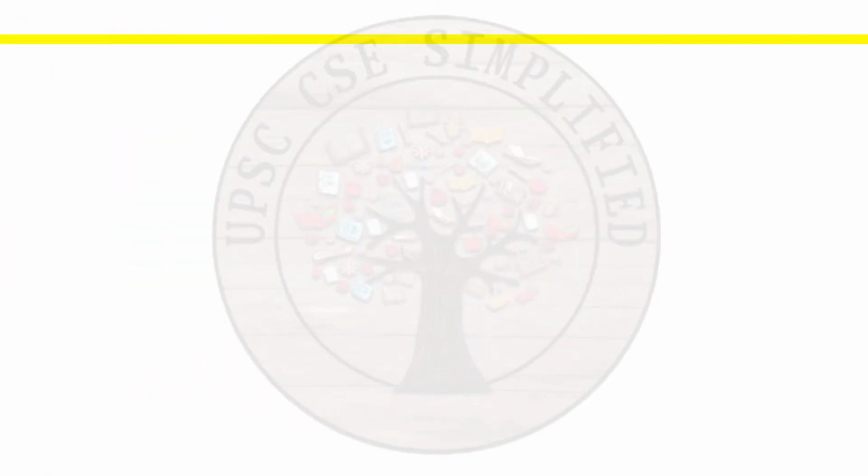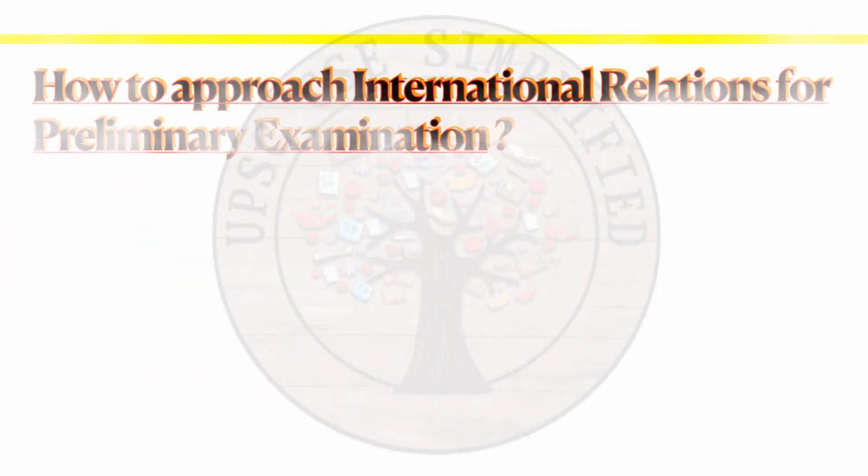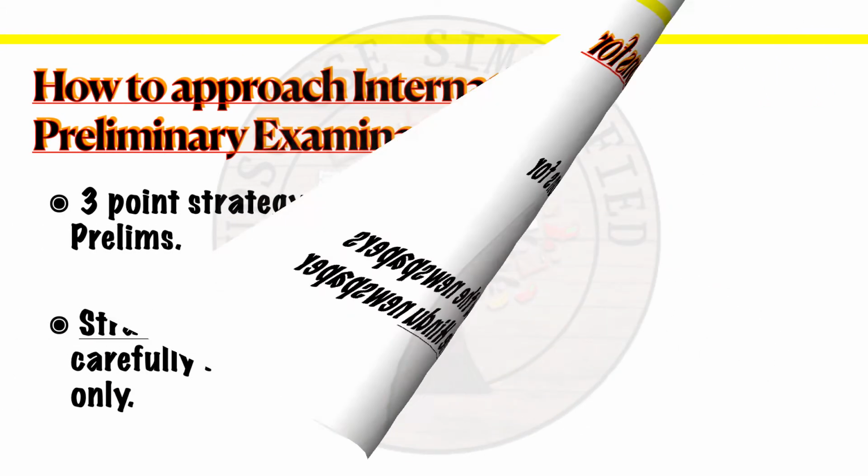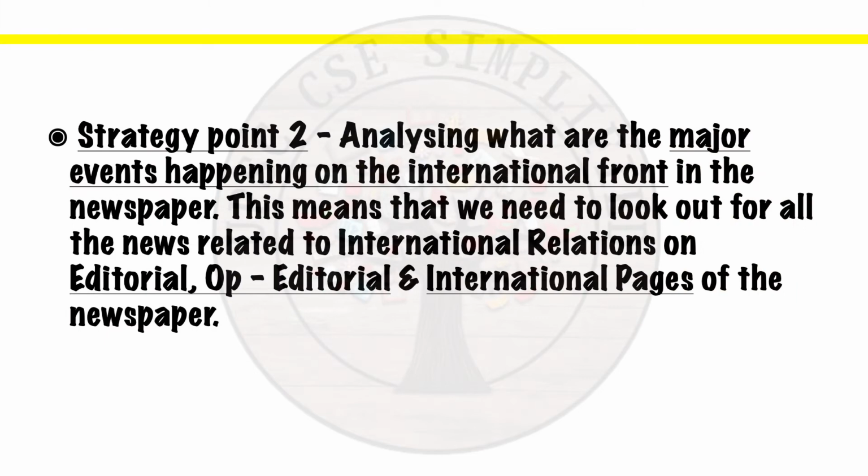Strategy point 2. Analyzing what are the major events happening on the international front in the newspaper. This means that we need to look out for all the news related to international relations on the editorial, op-ed and international pages of the newspaper.